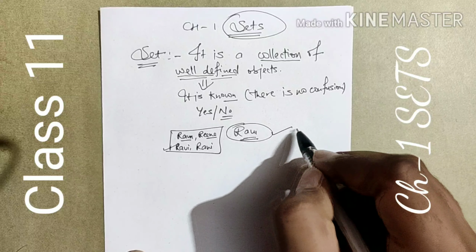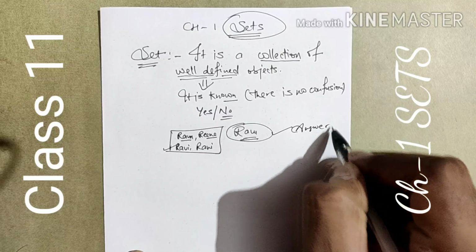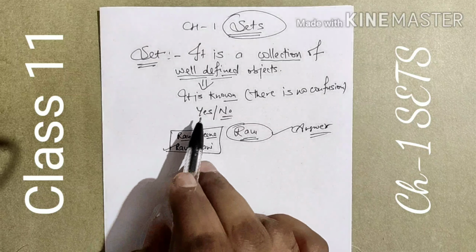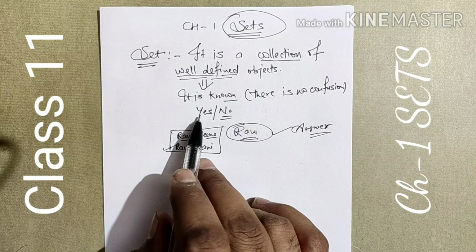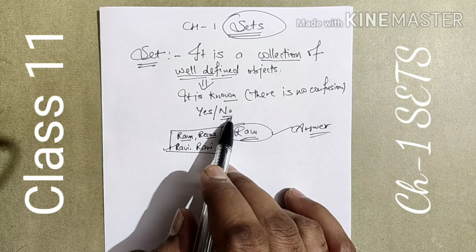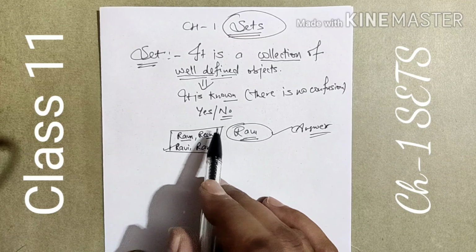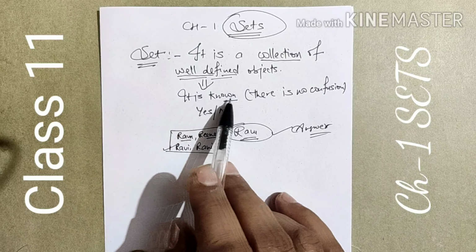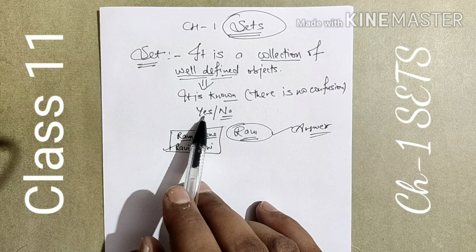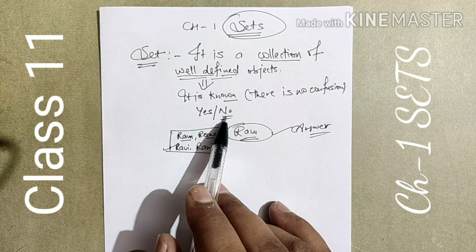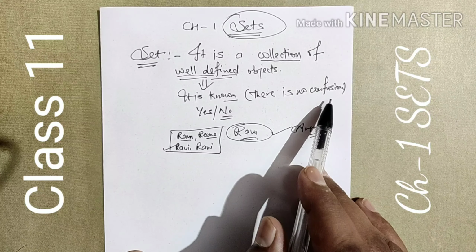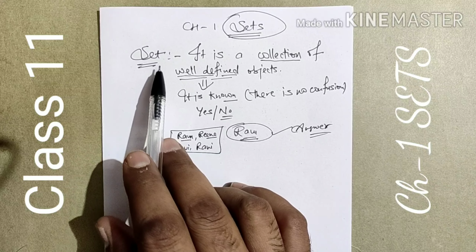They are directly giving the answer. There is no confusion. It means they are giving the answer accurately. Otherwise they are denying. It means well defined: the answer is known. Either it is yes, otherwise it is no. There will be no confusion. That collection is known as a set.